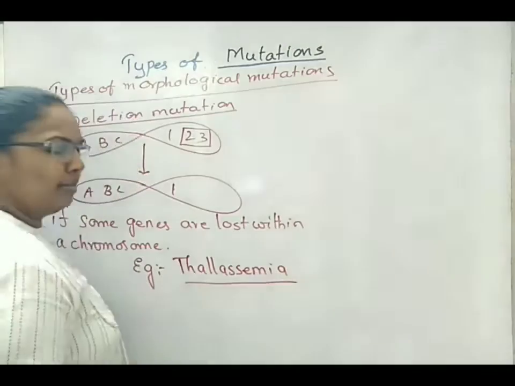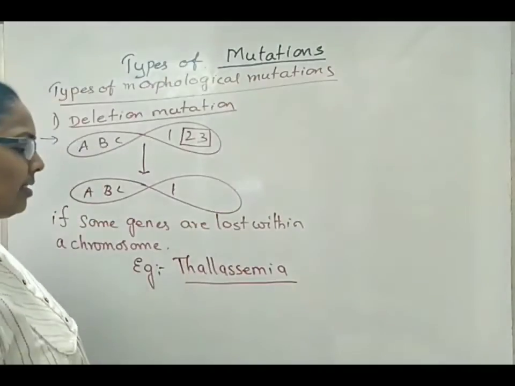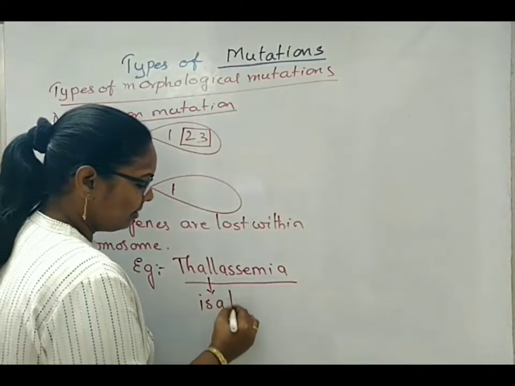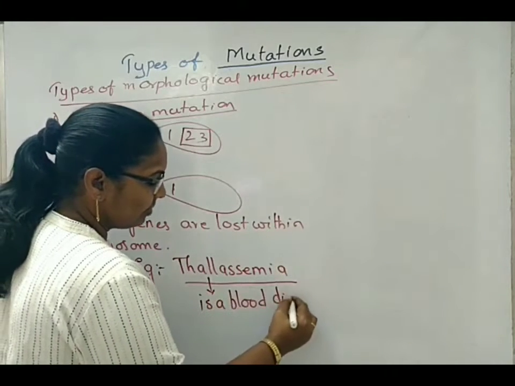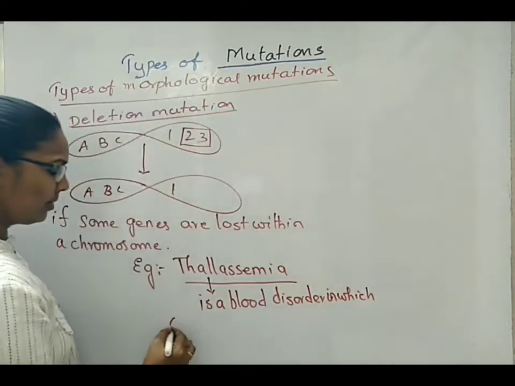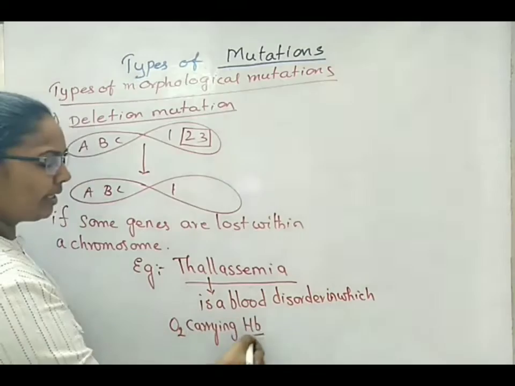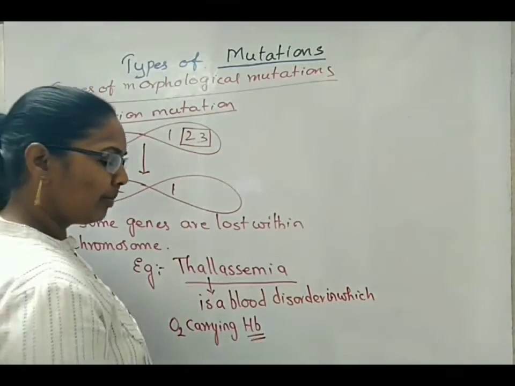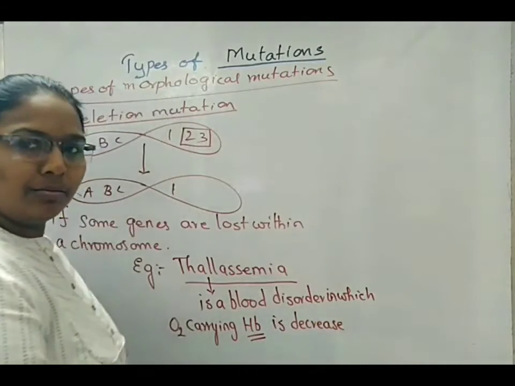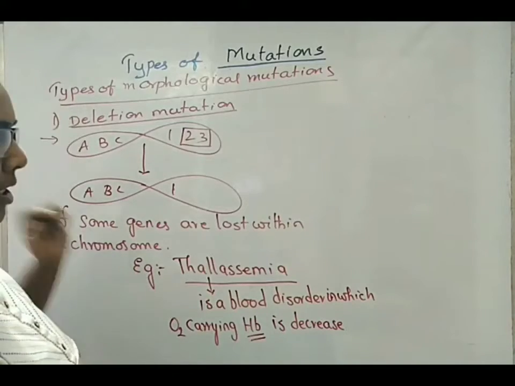Thalassemia is a blood disorder in which oxygen carrying hemoglobin, I am indicating hemoglobin as capital H small b, is decreased to a great extent. So this is one example under morphological mutations.